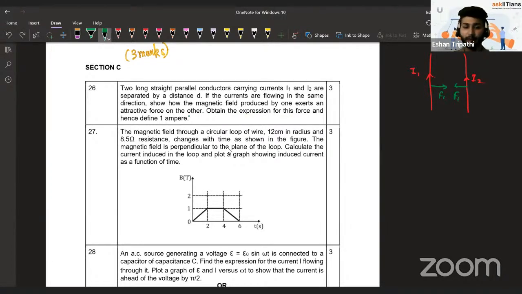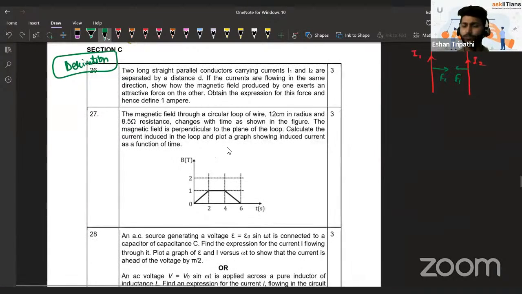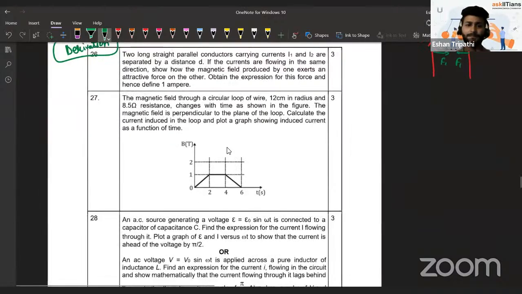Oh, it's a very common question. Even if they don't ask it as a 3 mark question, they might ask it as a 2 mark question to define 1 ampere. So this makes it an important kind of question. But this is one of those few derivation based questions that have been asked. I mentioned derivations are few this time. So this is one of them.